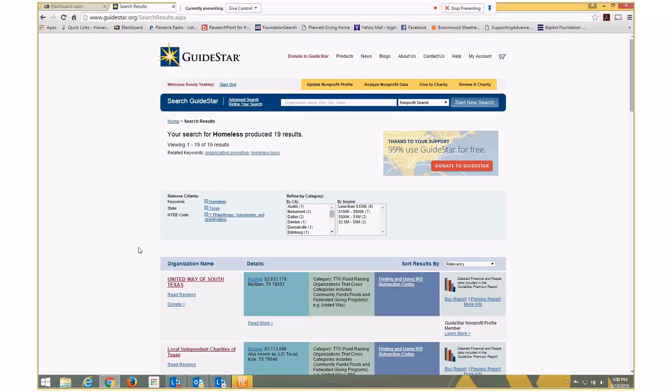So anyway, I heartily recommend using Guidestar as a way to search foundations. I hope this was helpful.